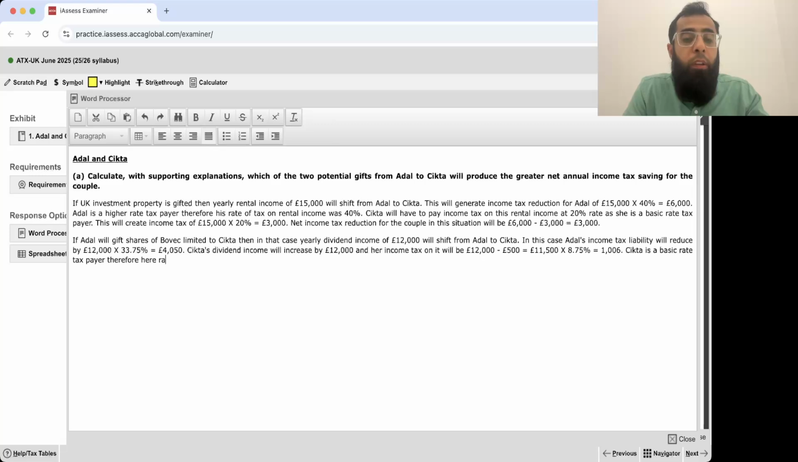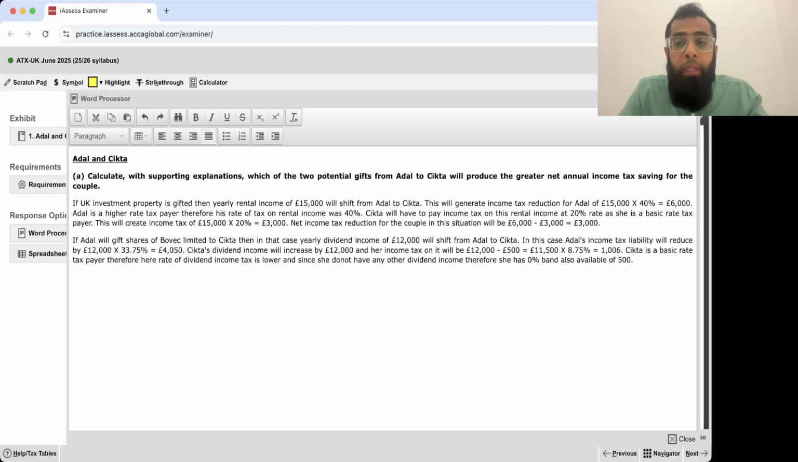Sitka is a basic rate taxpayer. Therefore, her rate of dividend income tax is lower. And since she does not have any other dividend income, she has the 0% band also available of £500. See, I'm explaining it also. So she has the 0% band also.